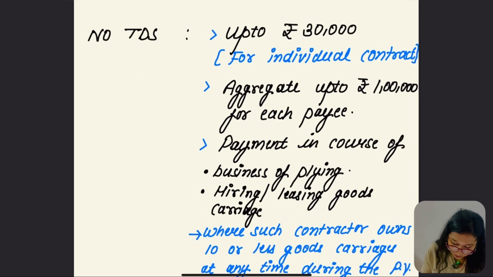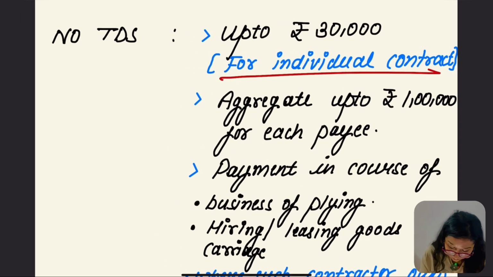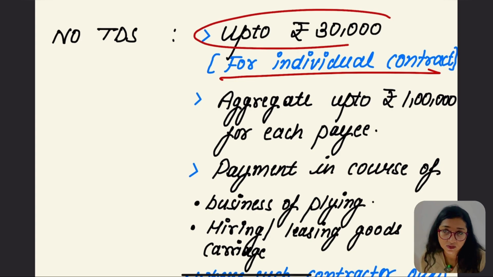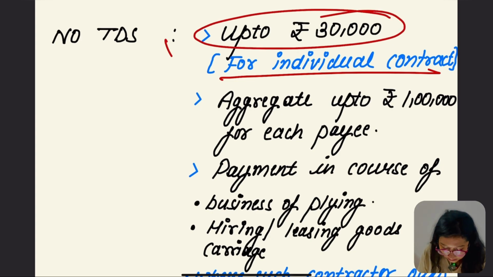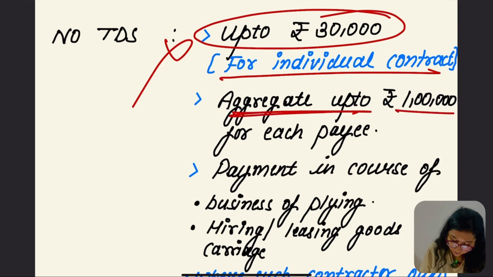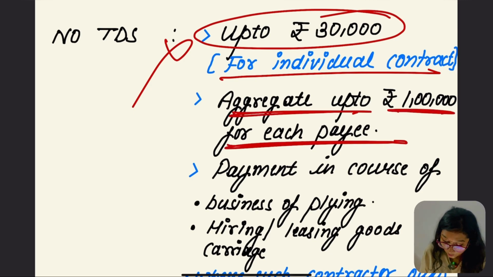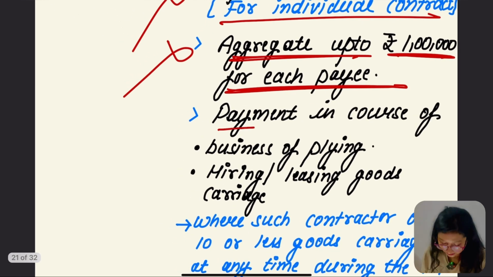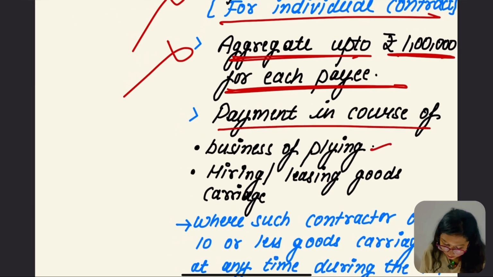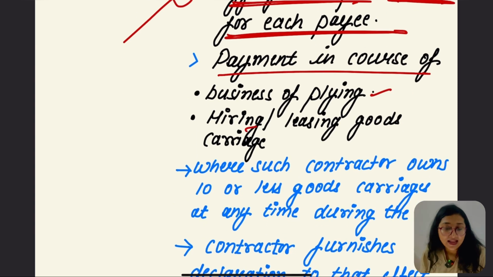So let's go over when TDS is not going to be applied. For an individual contract, if the amount is up to 30,000, in that case no TDS is going to be applied. Or for the aggregate, if it is up to 1 lakh for each payee, then also no TDS is going to be applied. Or the payment in the course of business of plying, hiring, leasing goods carriage.